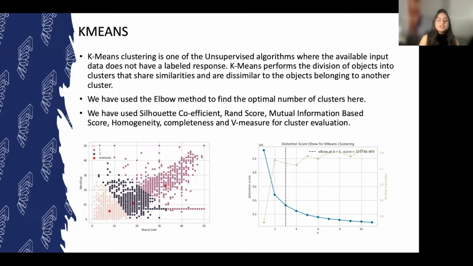Also, based on our SHAP analysis and forward selection, we've selected two main numerical features with the highest weightage. And we've used K-means plus plus to initialize our centers to speed up convergence. As we can observe, we were able to group our data into 3 clear clusters, and the use of coding is proportional to the work experience. We've used multiple metrics for clustering evaluation and observe that our clustering algorithm performs well.